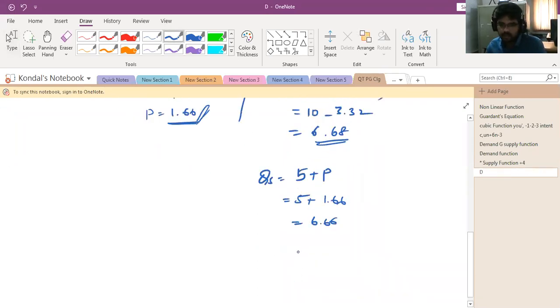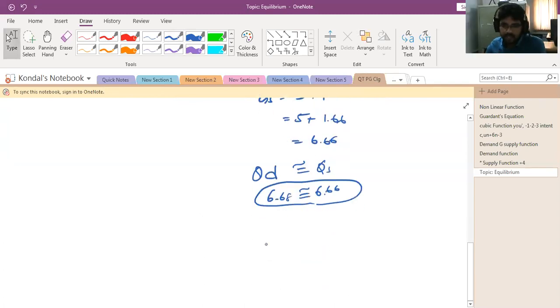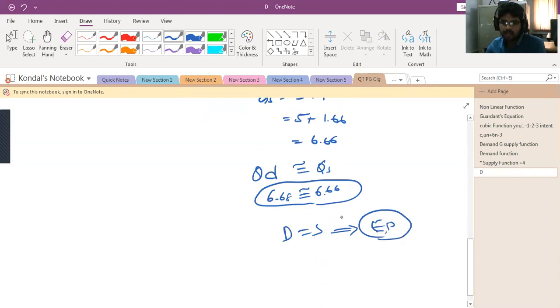So what you observe here is that the quantity demanded is more or less equal to the quantity supplied, because 6.68 is more or less equal to 6.66. Have you understood? Where demand is 6.66 and supply is 6.66, it means demand is equal to supply. The equilibrium price is determined when demand is equal to supply. So we can get the equilibrium price. Have you got it?